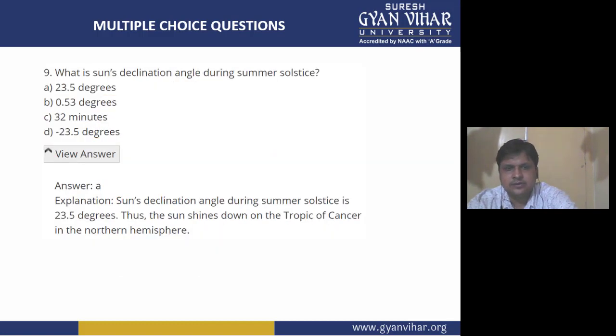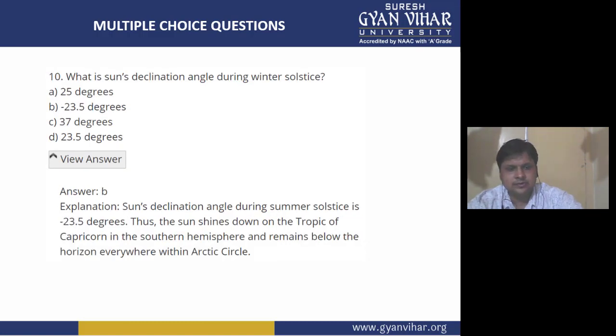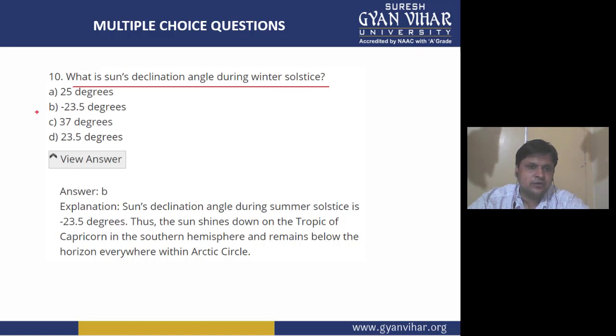Coming to the next multiple choice question, question number 9. The question is, what is sun's declination angle during summer solstice? Option A itself is giving us the correct value, 23.5 degrees. Alright, and thus the sun shines down on the Tropic of Cancer in the northern hemisphere. Coming to the 10th multiple choice question, what is sun's declination angle during winter solstice? Now if we talk about winter solstice, we will take 23.5 with a minus sign. So B is the correct answer of question number 10.